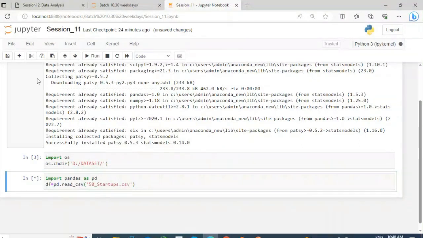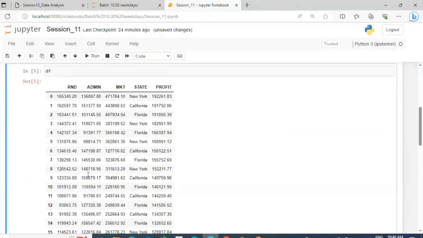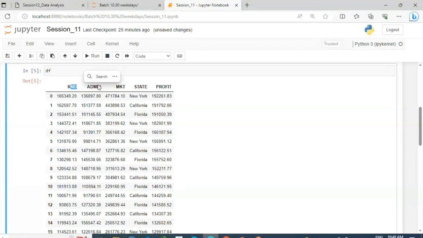Okay guys, so we have the data set which we have already explored in pandas when we were dealing with data frames. This data set contains five columns: R&D, admin, marketing, state, and profit.